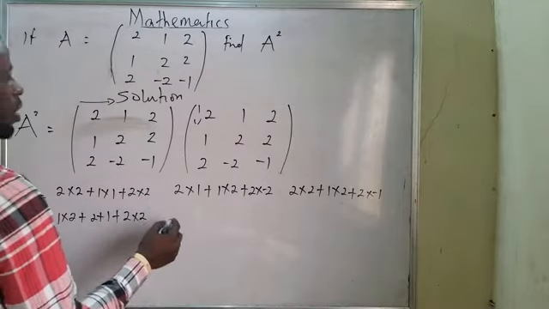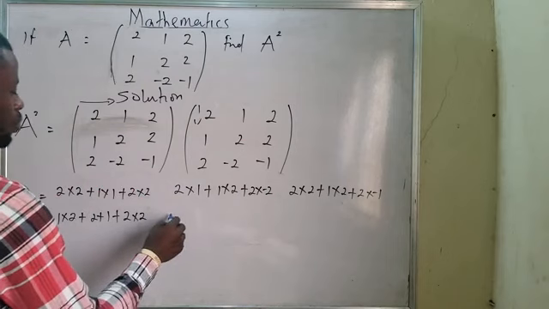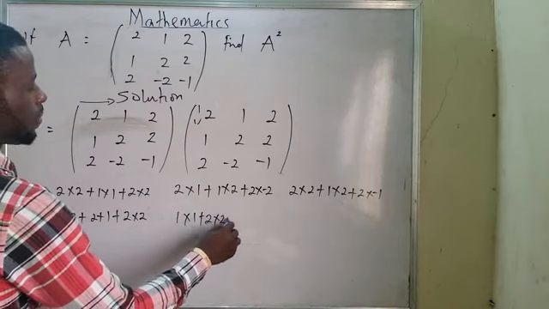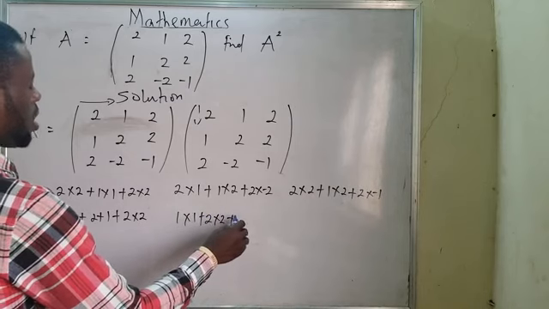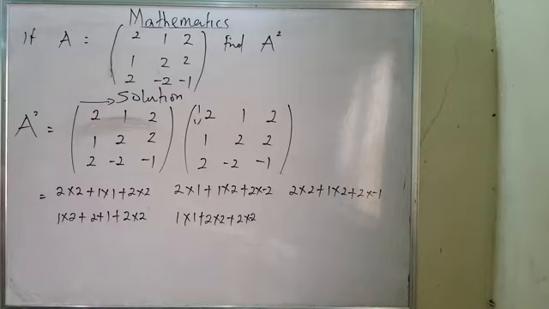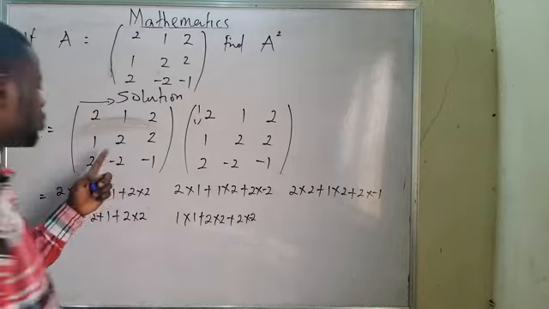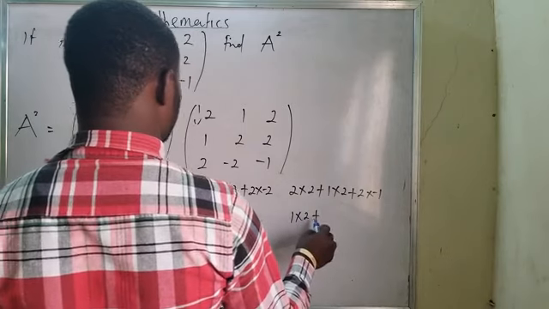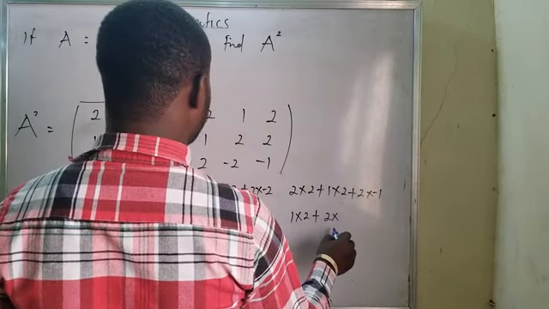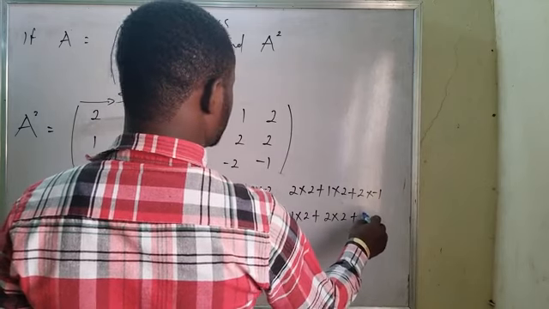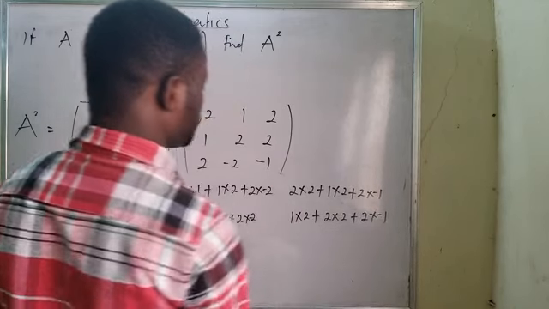Now, I'll move on to the next one: 1 multiplied by 1 plus 2 multiplied by 2 plus 2 multiplied by 2 minus 2. That is the third one. And the last one will be 1 multiplied by 2 plus 2 multiplied by 2 plus 2 multiplied by minus 1.